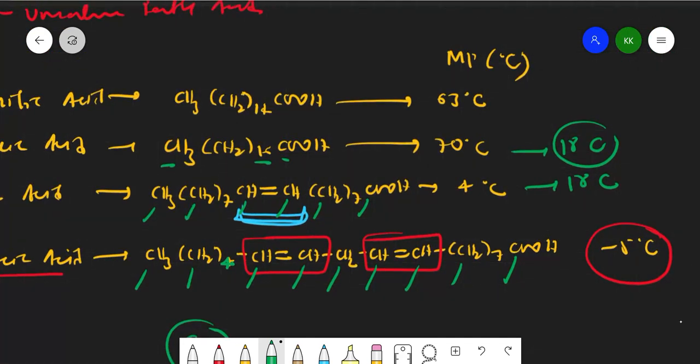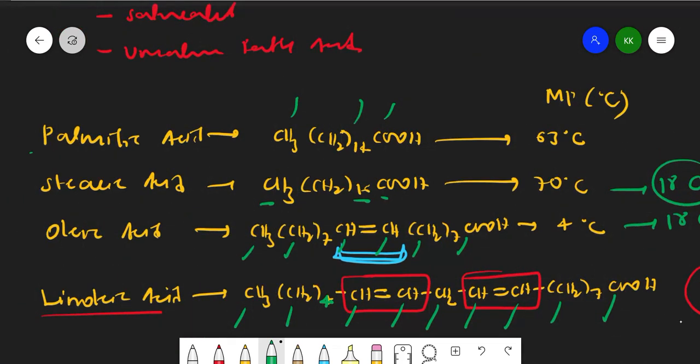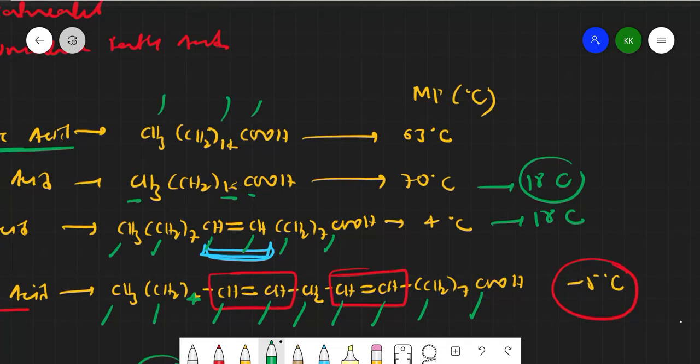Here if you see, it is 14, 15 and 16. Here palmitic acid is there, right? So it is having 16 carbons. Like that, fatty acids will vary, right? So this is the story of fatty acids, right?